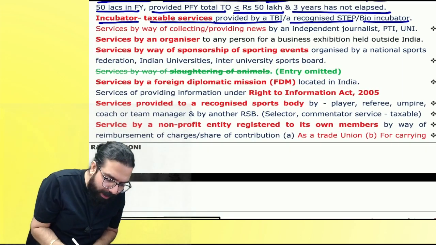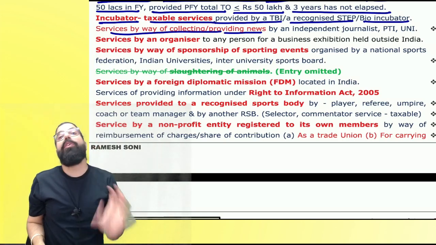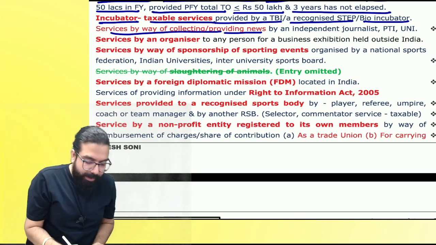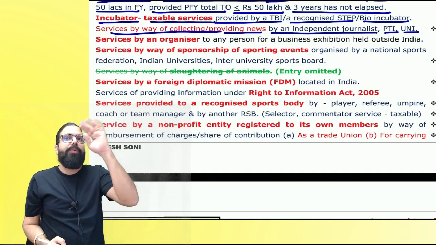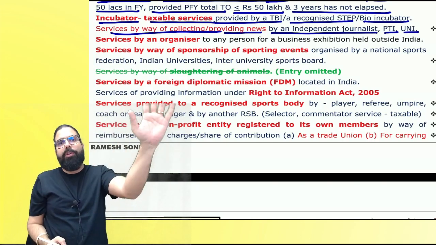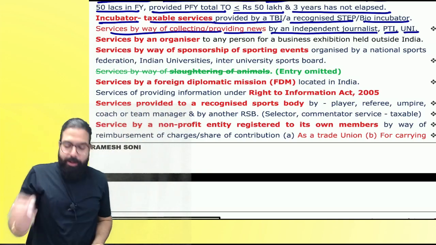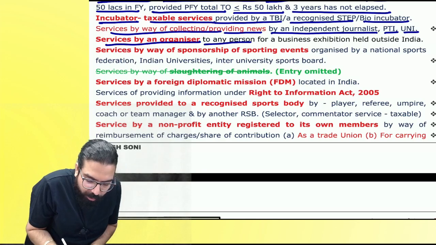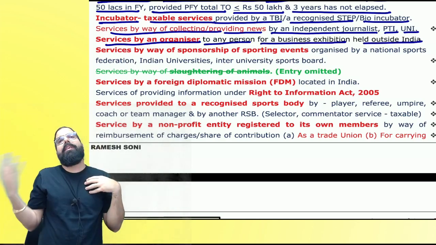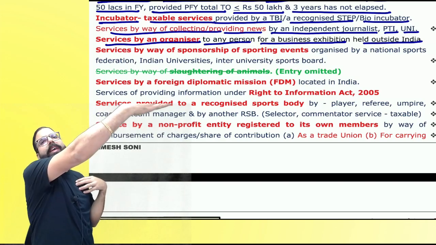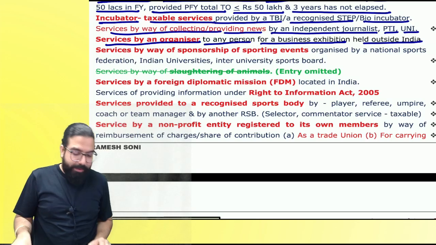The next one over here is services by way of collection. Baba, providing of news is always exempt by an independent journalist, Press Trust of India or United News of India. When they're giving news, news and views are always free. Can I go ahead, everyone? Next, services by an organizer to any person for a business exhibition held outside India. I am giving services in respect of a business exhibition which I am holding outside India. Any such services will always be exempt.